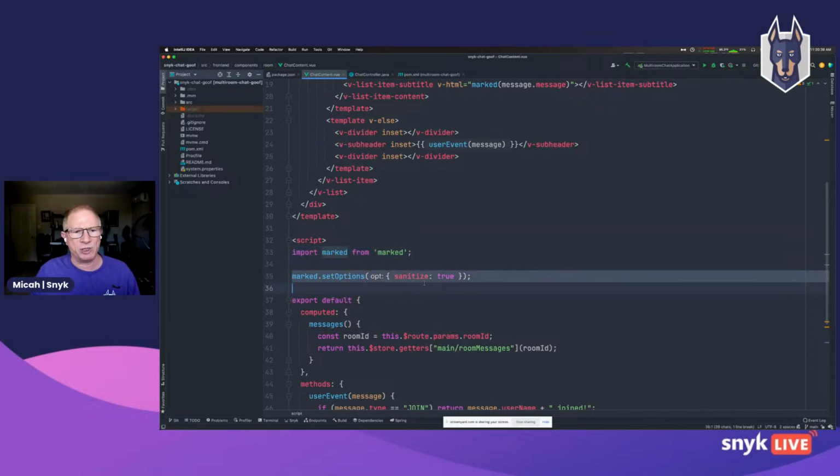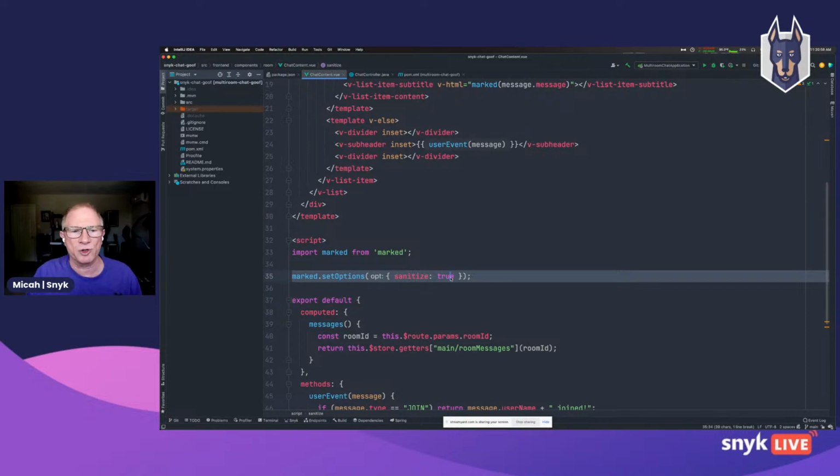And I've set some options, right? So I'm being a responsible developer. I read the instructions, and the documentation tells me that if I want sanitization turned on, I have to pass in sanitize true. Now, as a security professional, that is a little bit of a red flag.